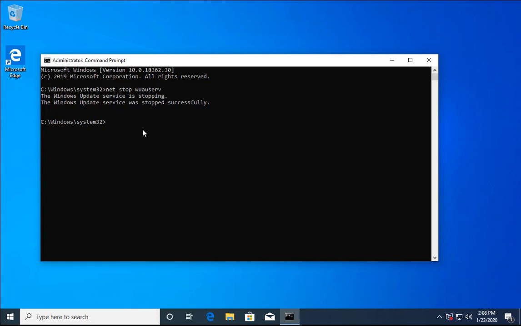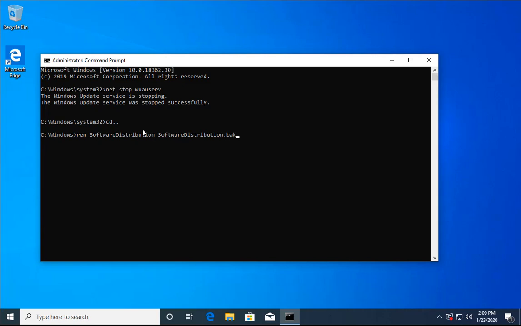The SoftwareDistribution folder is located in the Windows folder, so I'm going to navigate to the Windows folder and then type ren, which is the command to rename the folder. Just type soft, press the tab key and it will complete SoftwareDistribution, then space SoftwareDistribution.bak.